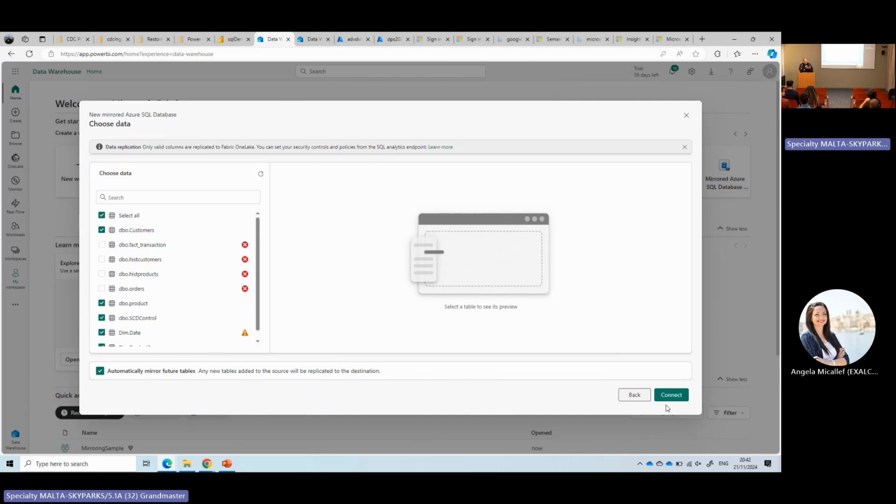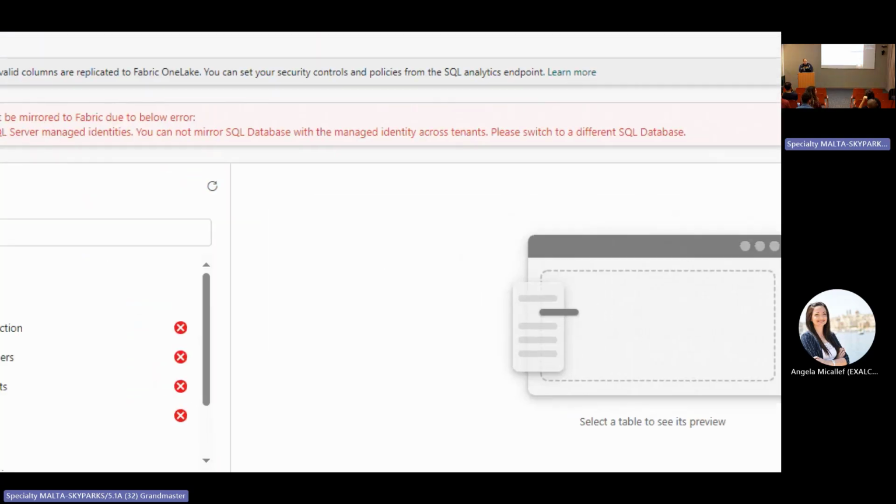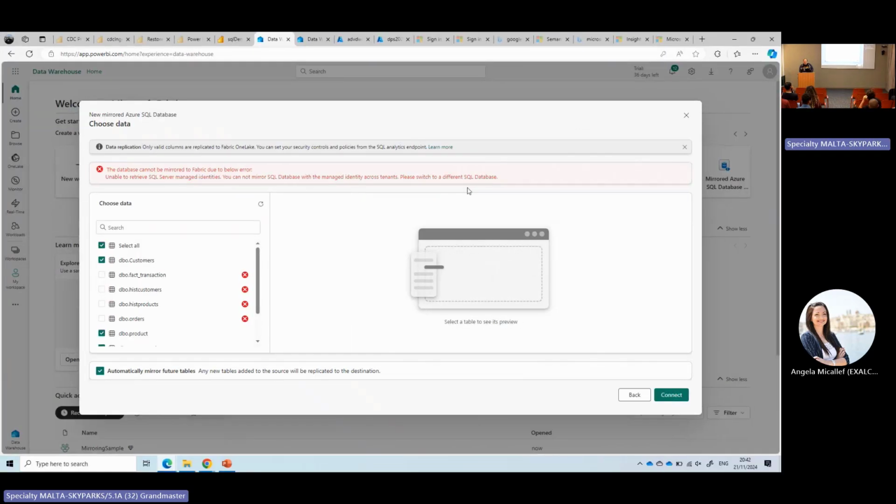It needs a system managed identity. Look at the error on the screen. It is unable to connect because it said you cannot mirror SQL database with managed identity across tenants. So I think it's different tenants. Different tenants. Yeah. Mirroring from one tenant to another.